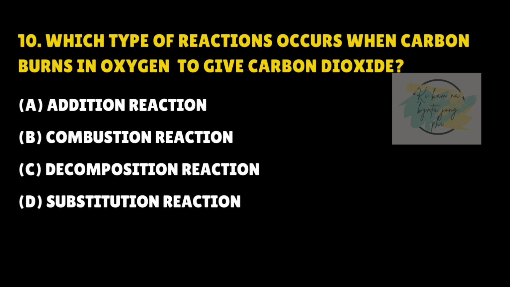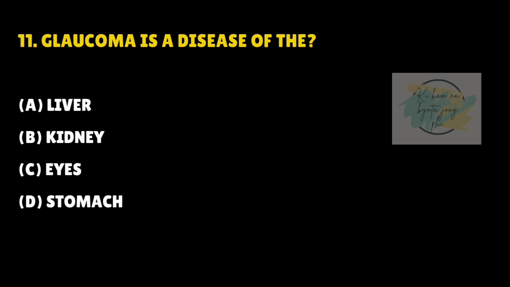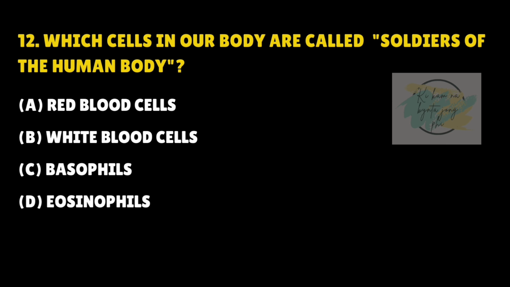Which type of reactions occur when carbon burns in oxygen to give carbon dioxide? Answer is B. Combustion reaction. Glaucoma is a disease of the. Answer is C. Eyes. Which cells in our body are called soldiers of the human body? Answer is B. White blood cells.